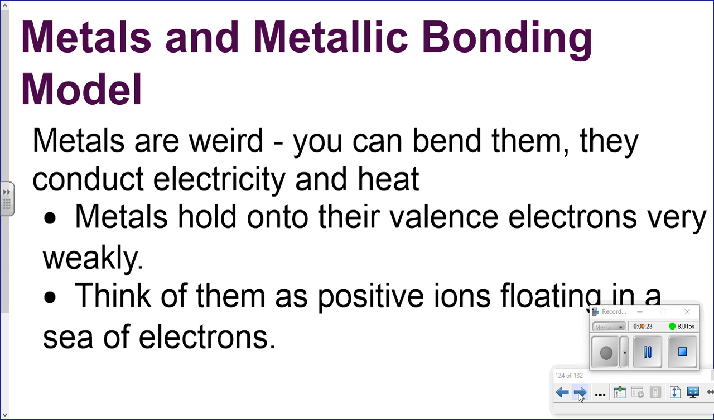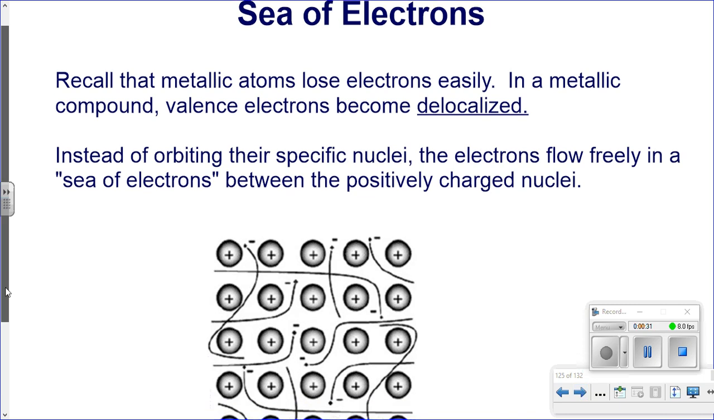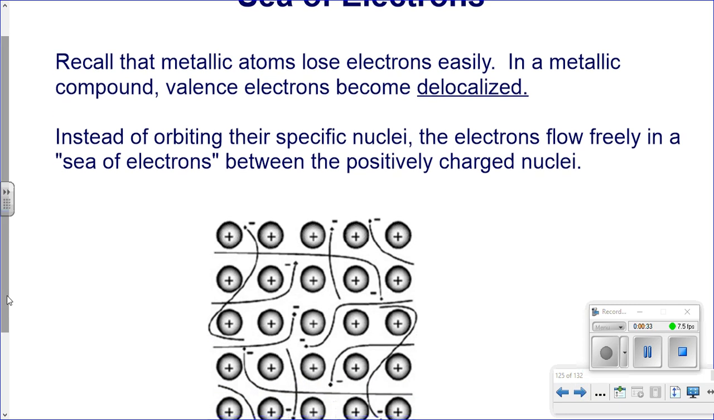So let's talk about this sea of electron model. The valence electrons, all the electrons that are held on the outside, are held quite loosely. Recall that metallic atoms lose electrons easily, and in a metallic compound valence electrons are what are called delocalized. These delocalized electrons can move anywhere they want, as much as they want. And since they flow freely, this allows a couple things to happen.